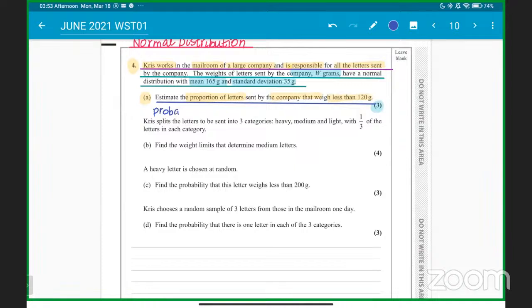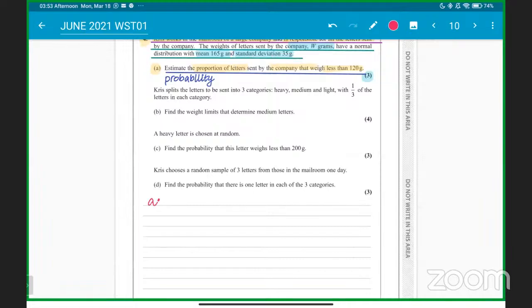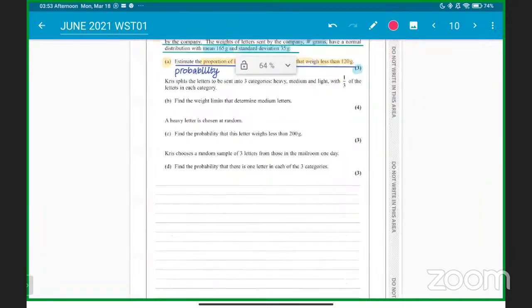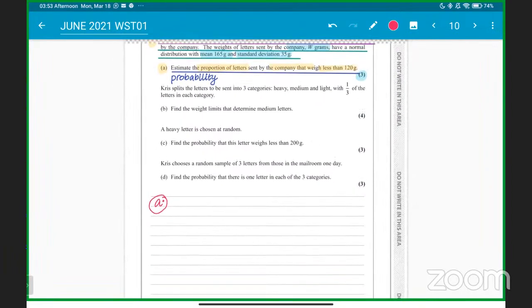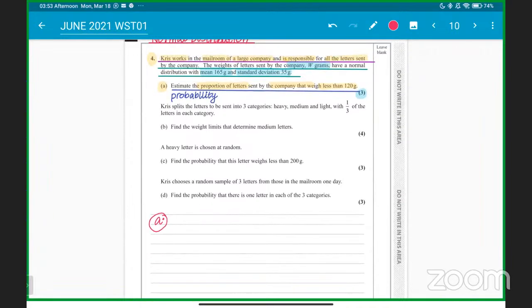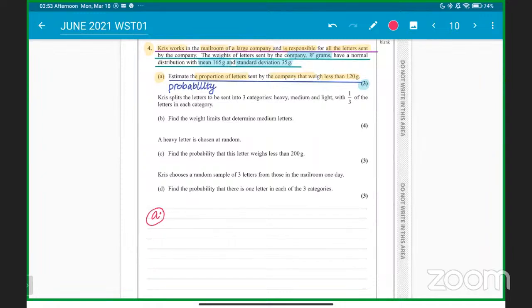So we have to find the probability. For part A, estimate the proportion of letters sent by the company that weigh less than 120 grams.